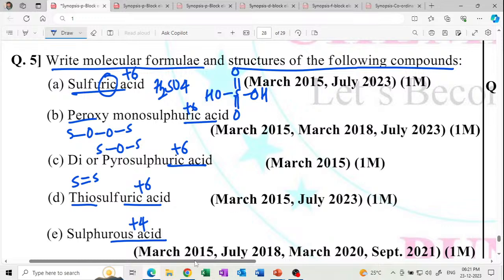Draw the structure actually. Get it? Okay, just like the sulfuric acid. Sulfurous: HO, S double bond O, OH. This is the sulfurous acid.